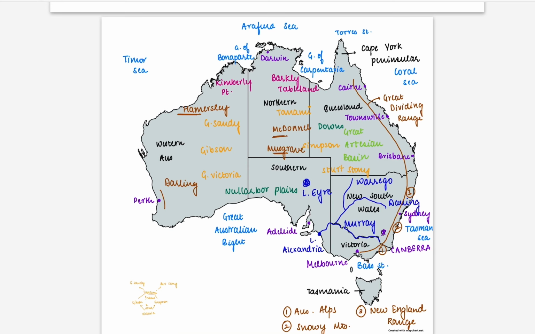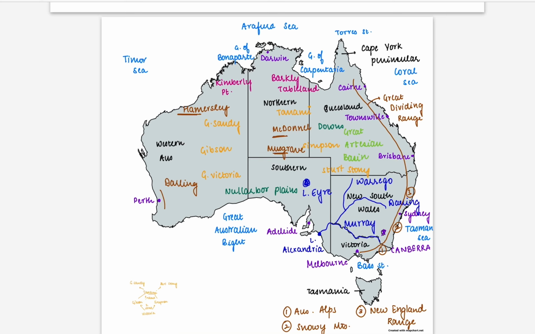The different mountain ranges here mainly include the Great Dividing Range, which runs across the eastern coast. The various different names here are the Australian Alps, Snowy Mountains, and the New England Range. The upper or the highland regions here is the Western Australian Plateau, which is surrounded by the Darling Range, the Hampshire Range, Kimberley Plateau, and the Barkly Tableland, the McDonnell and the Musgrave Range.